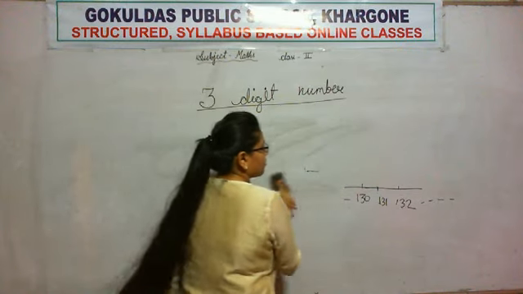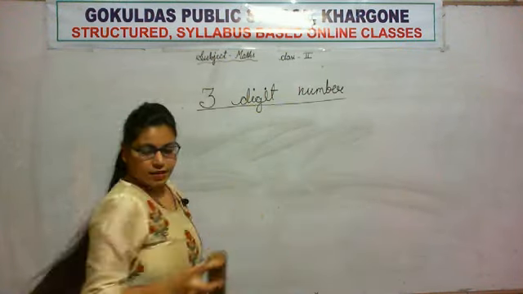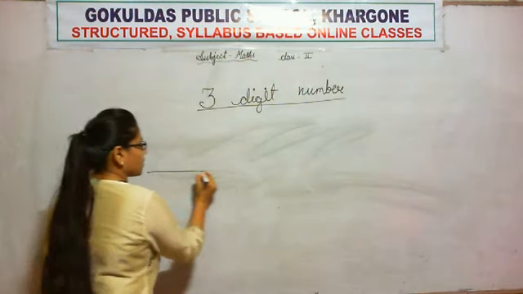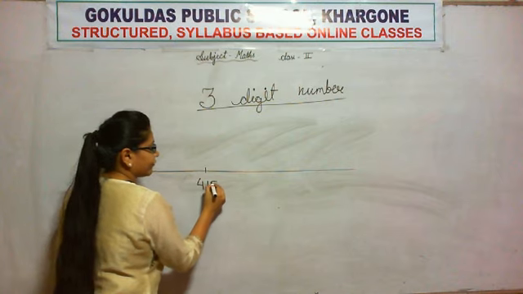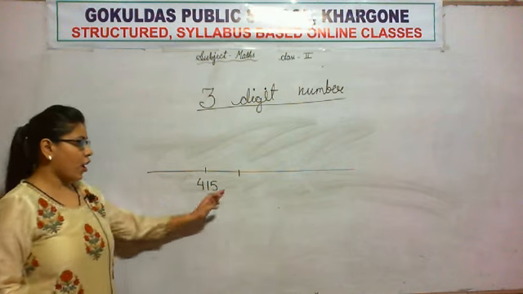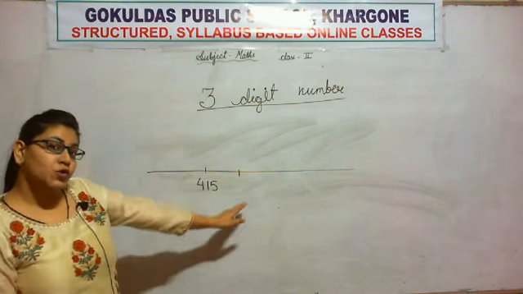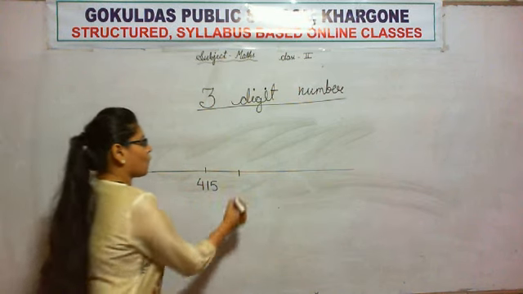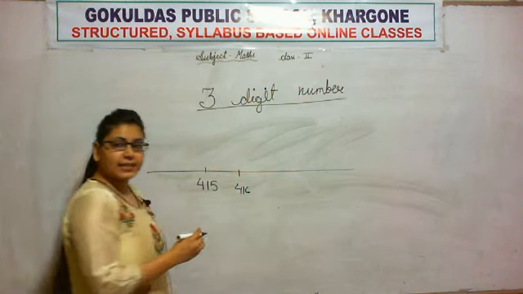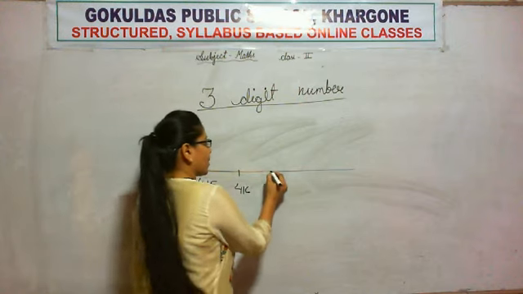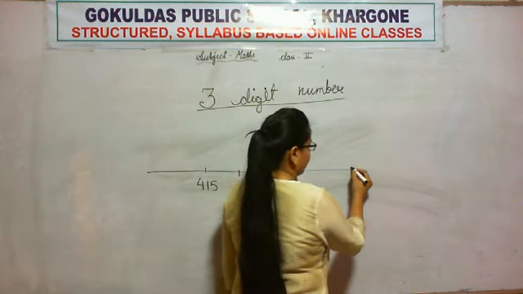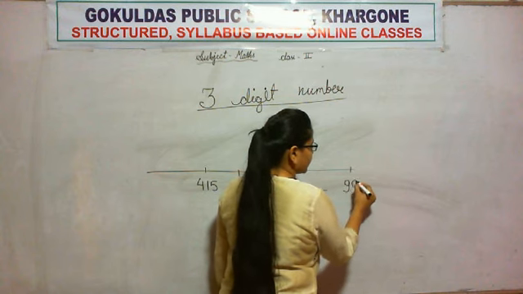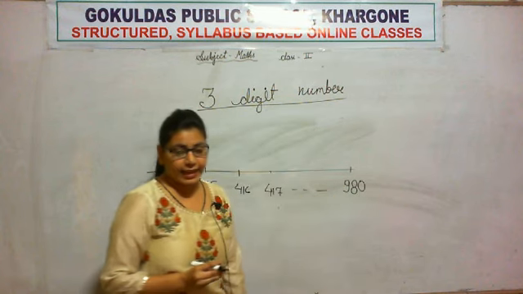So suppose now this is the number line and 415 is given. Now next, whose house will come? 416, then 417 and so on. Now suppose we are seeing 980.